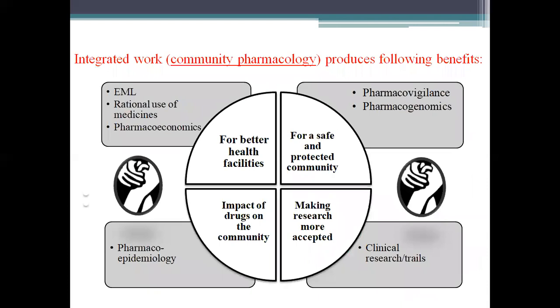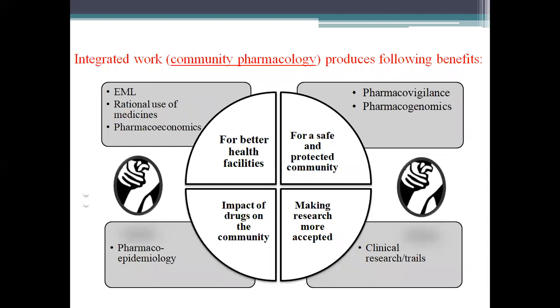So we have community pharmacology, where integrated work produces the following benefits for better health facilities. You should know about essential medicine list preparation, irrational use of medicines, and pharmacoeconomics for the safe and protected community.